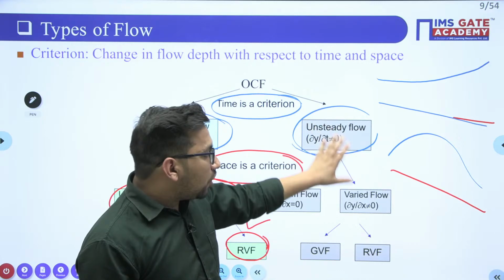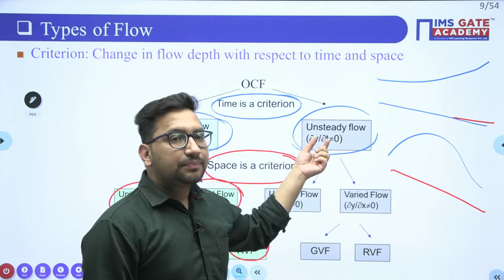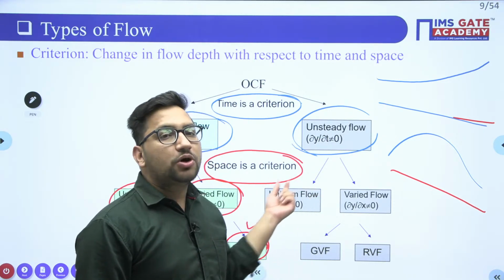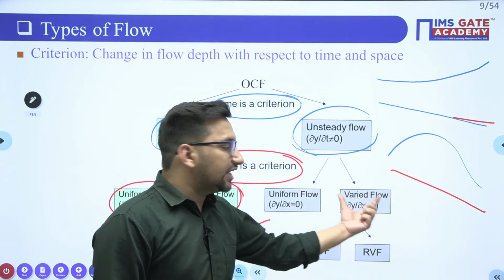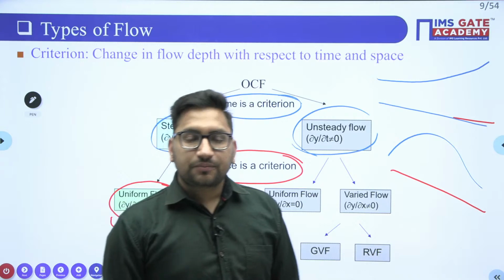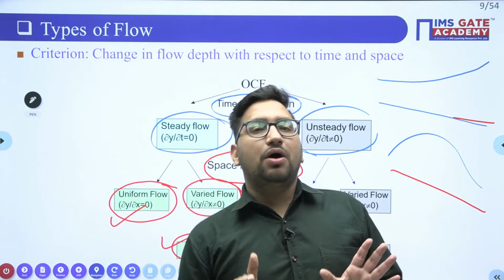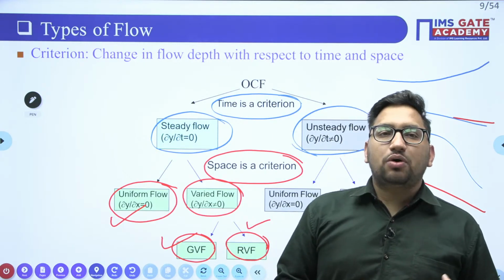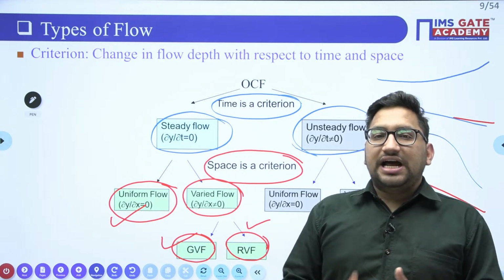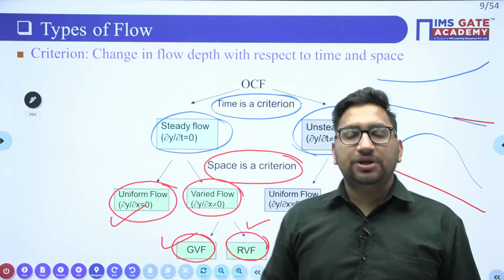In unsteady flow also there can be varied flow, although if the flow is unsteady, in nature we generally will not find that the flow is uniform. So it will generally be a varied flow, which can be gradually varied or rapidly varied. I hope it is clear. By now we have discussed the channel and the type of flow in that particular channel. We have discussed what an open channel is: a channel which has a free surface is your open channel.